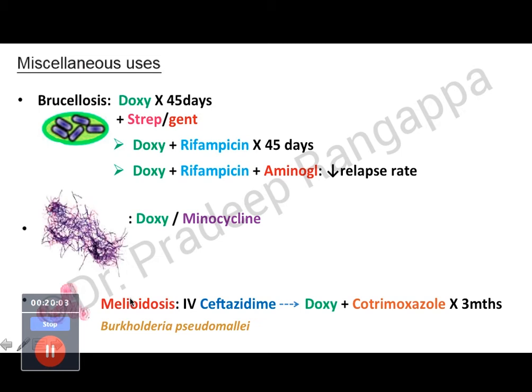Melioidosis, we used to see it in Australia. It is not uncommon. It is present even in India. Melioidosis is caused by Burkholderia pseudomallei. So the treatment of choice is IV ceftazidime for a few days, followed by doxy with cotrimoxazole for 3 months. Melioidosis can cause multi-organ dysfunction and respiratory manifestations, so one needs to be aware of this condition. These are all typical causes one would look for in any PUO.